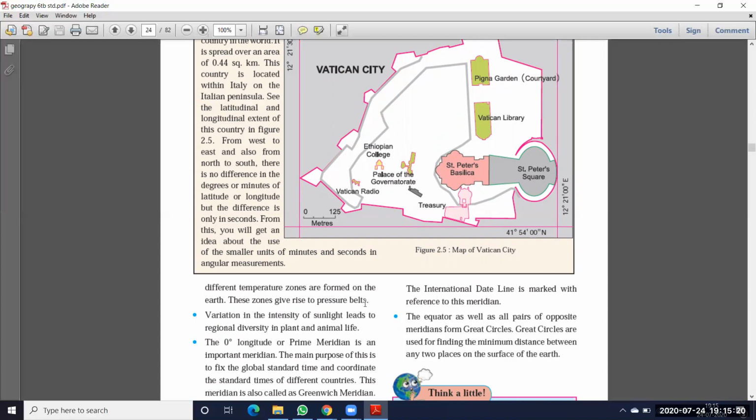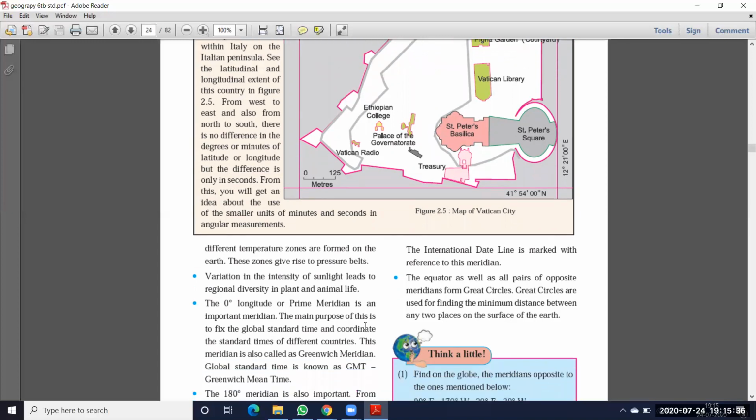The area between the Tropic of Cancer and the Arctic Circle is a temperate zone. As well, the area between the Tropic of Capricorn and the Antarctic Circle we also call a temperate zone. And the region near the North Pole and South Pole, we call the frigid zone.